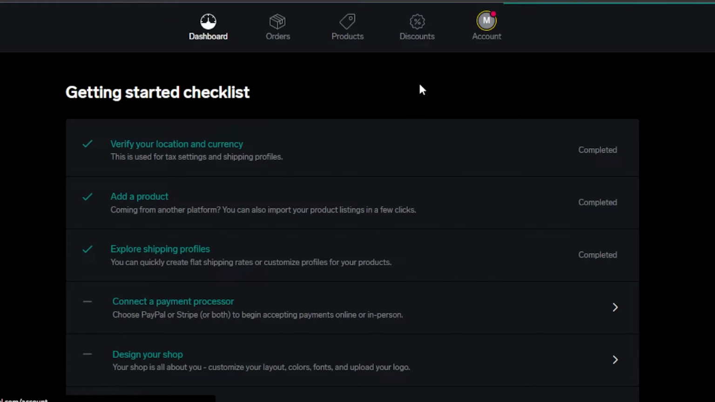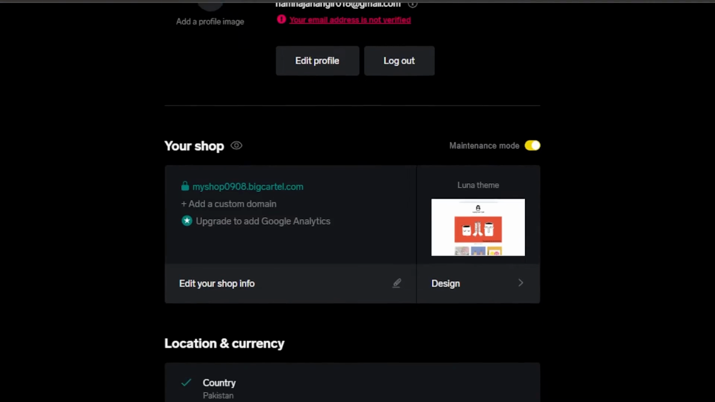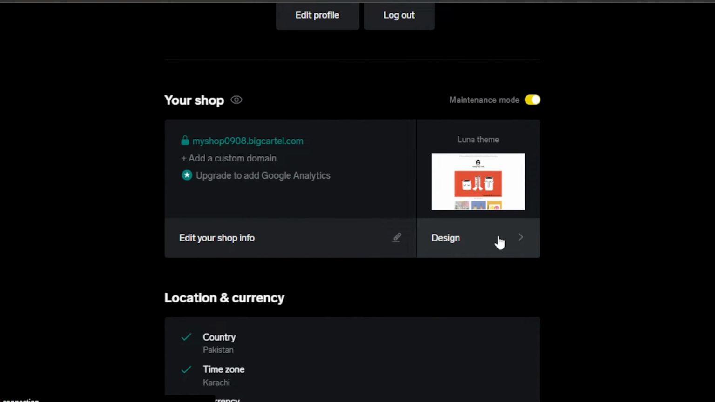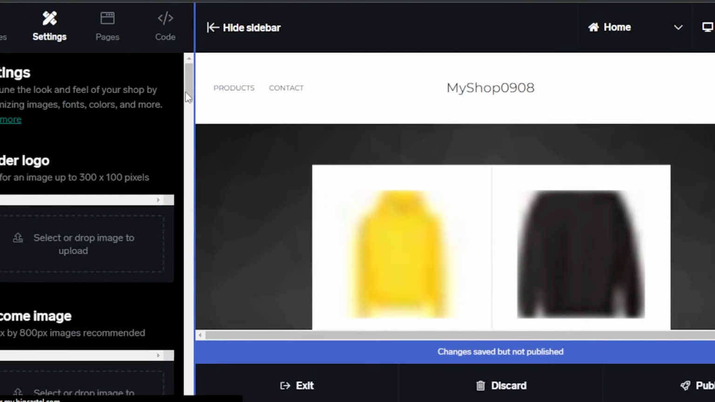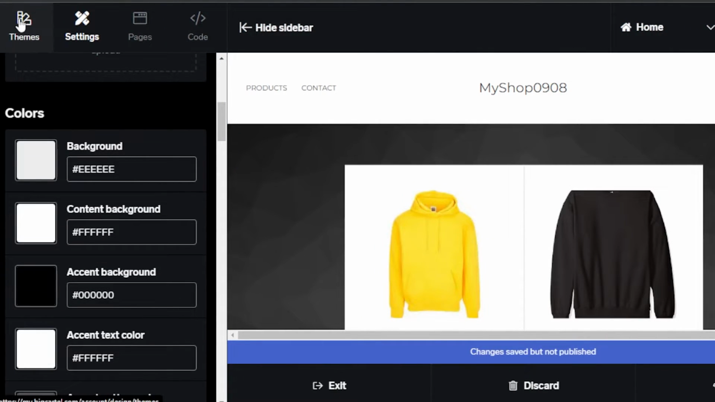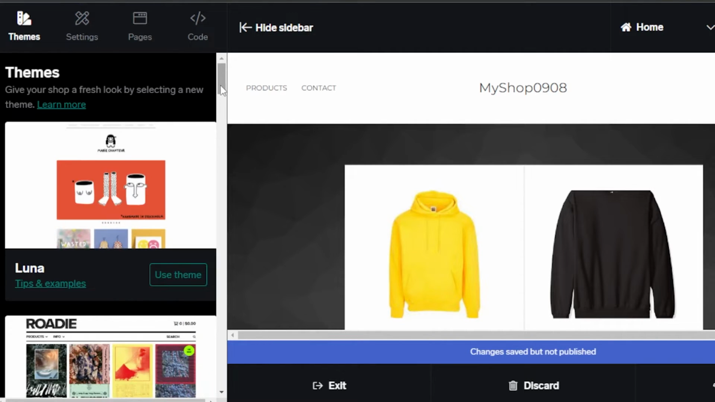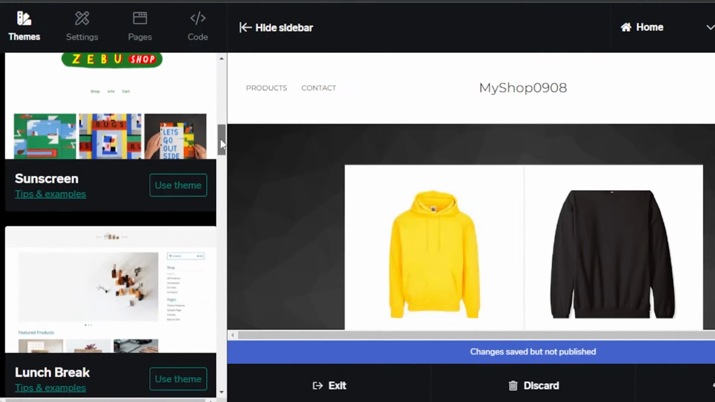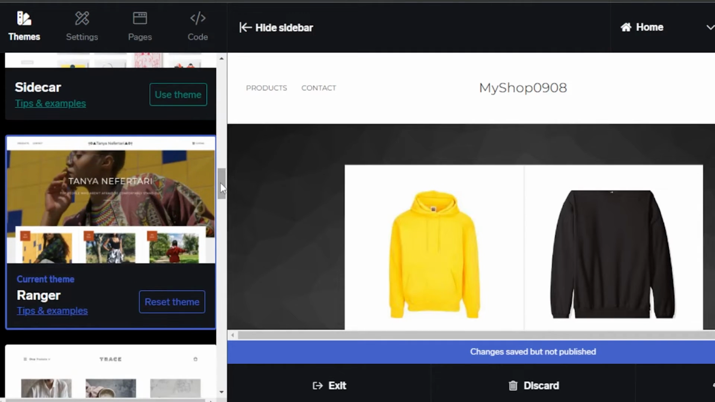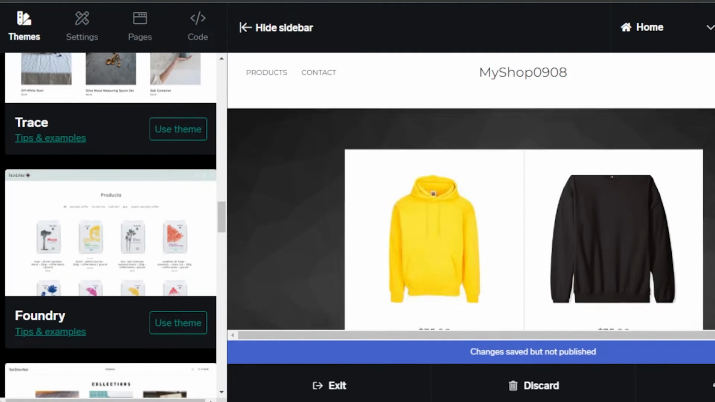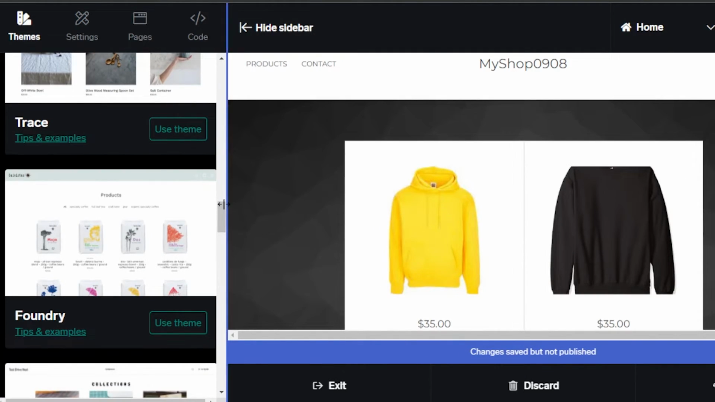So we're gonna go to the account here, and then we have the design option. So here on BigCartel, we have a lot of different templates to go for. We also have different themes on Shopify to create an online store. So you can see this is the look of my store, and I can go to the themes here, and I will be able to select from multiple themes available. Very good and high quality themes are available. So this is the one that I have already, and I can switch between the themes.